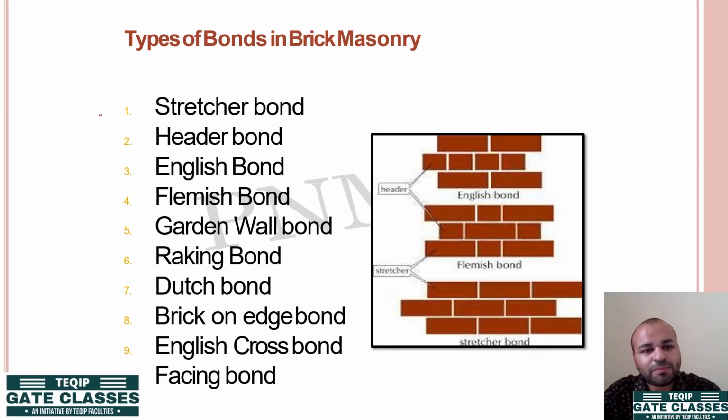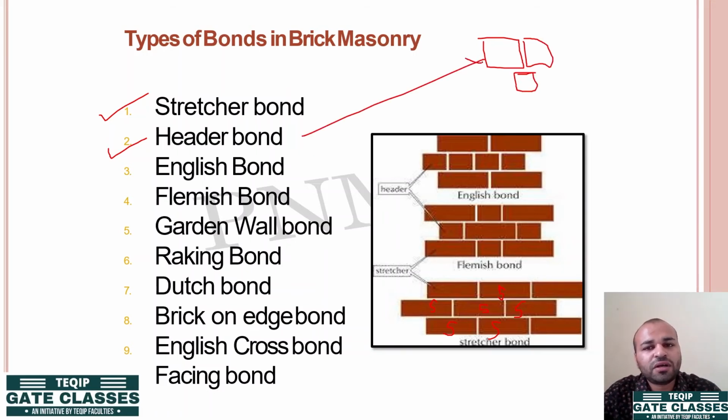So सबसे पहला एग्जांपल लेते हैं स्ट्रेचर बॉन्ड का. In this stretcher bond, all the bricks in all the courses are laid in such a fashion that their stretcher face is visible on the outer side of the wall. I hope it is clear. Their stretcher face is visible on the outside of the wall. This is your stretcher bond. And similarly, if all the bricks are laid in which the headers are visible on the exterior side of the wall, then this is your header bond.